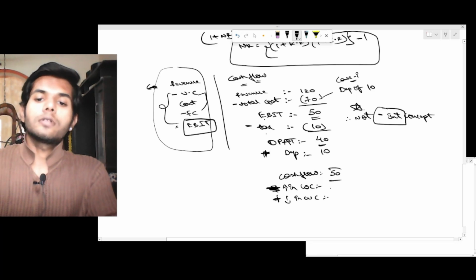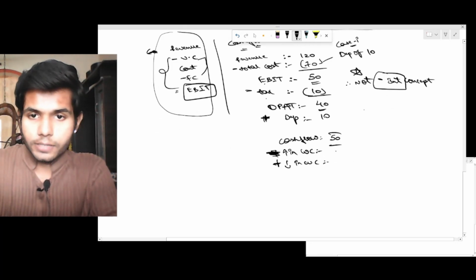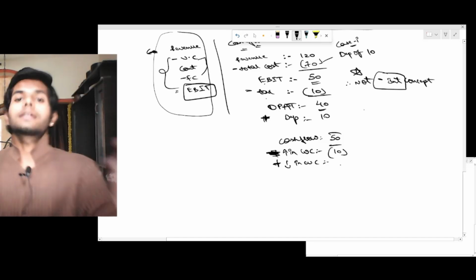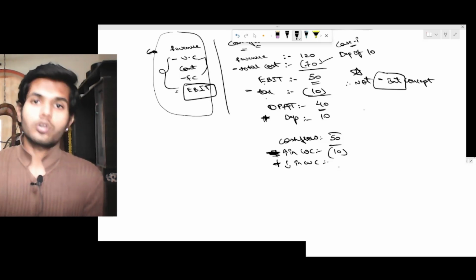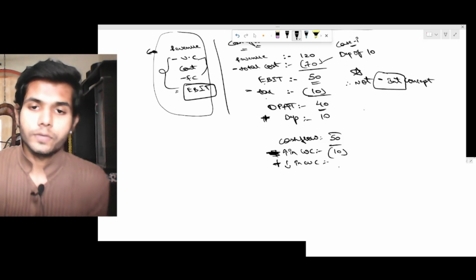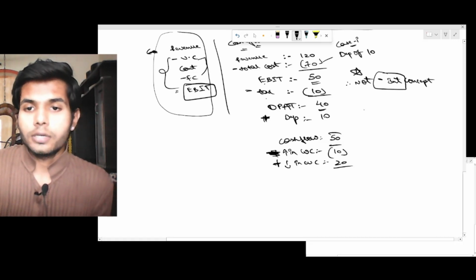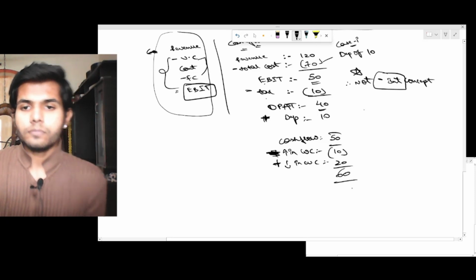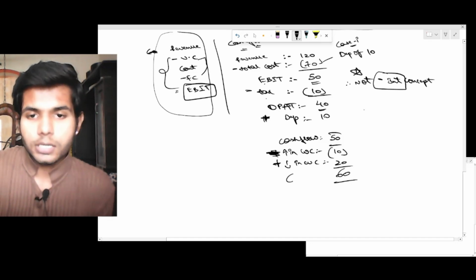If there's an increase in working capital, cash outflow is increased, so minus, for example, 10. And if there's a decrease in working capital, that means the cash flows for that machinery are no longer required, so we are taking back the cash flows. Let's say that is 20. So here 50 minus 10, 40, plus 20, 60. Yeah, 60. And that's it. These are the actual cash flows.